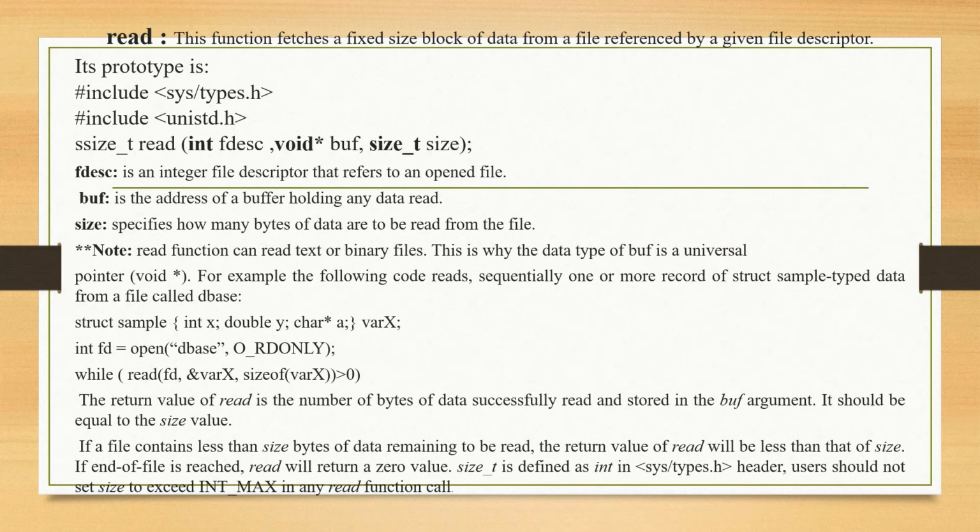The return value of read is the number of bytes of data successfully read and stored in the buffer argument. It should be equal to the size value mentioned. If the file contains fewer than size bytes of data remaining to be read, the return value of read will be less than the size. When the end of file is reached, read will return 0.